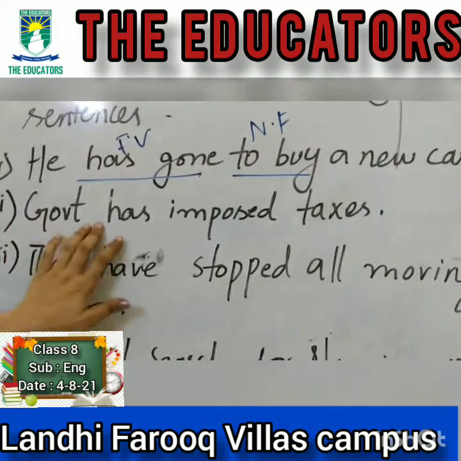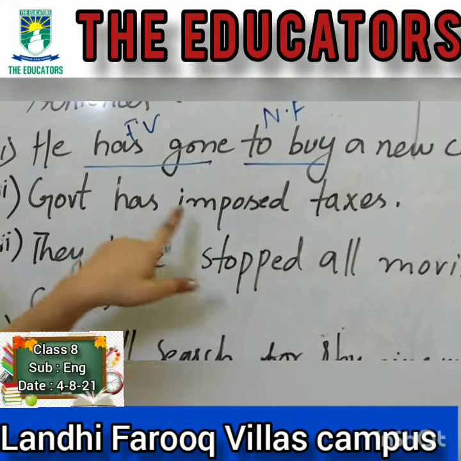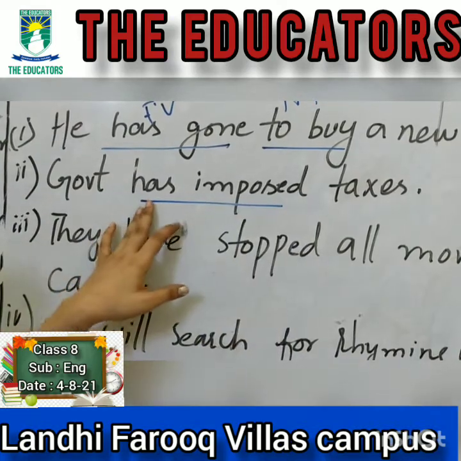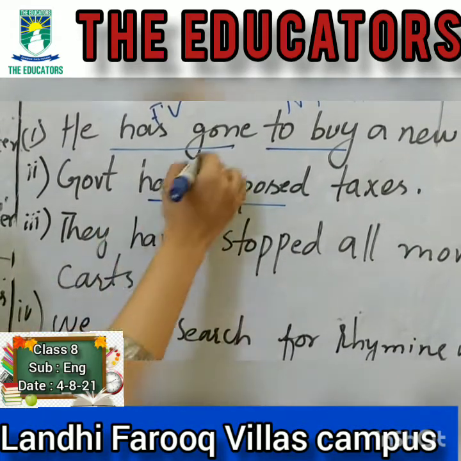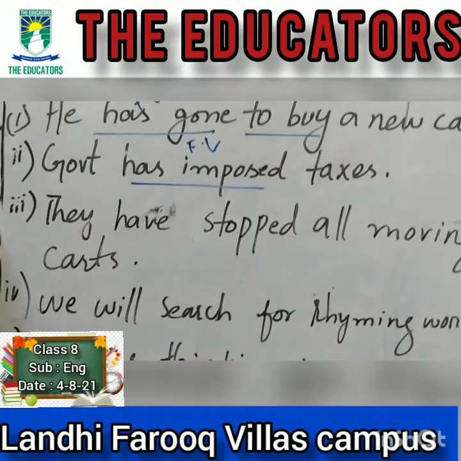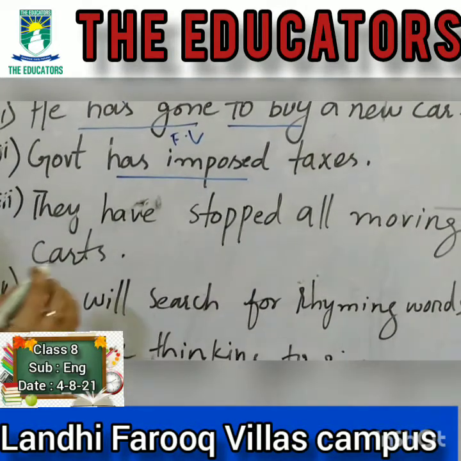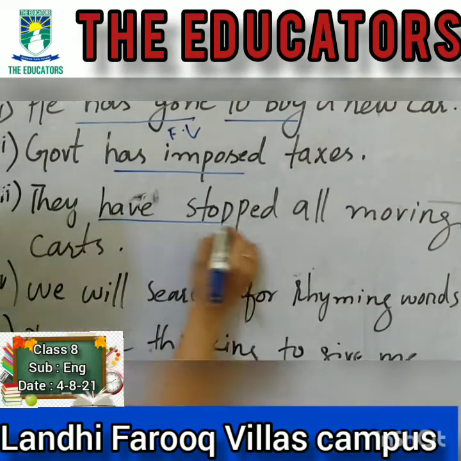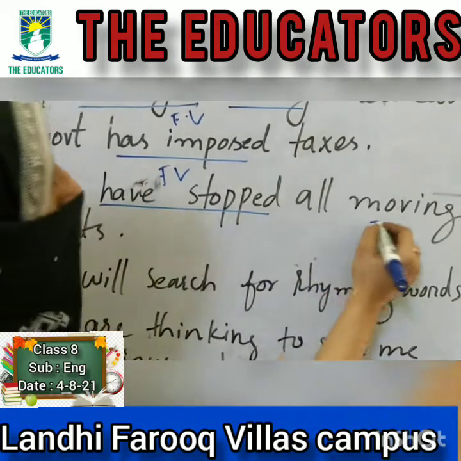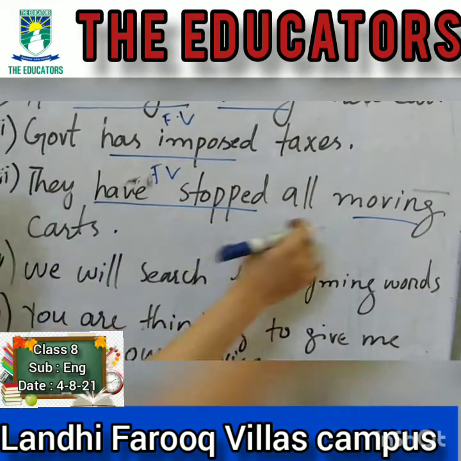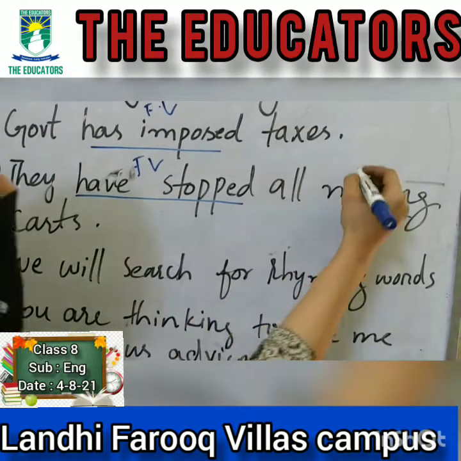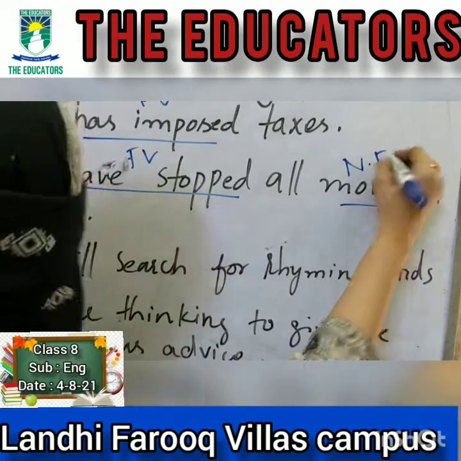Now see the second: Government has imposed taxes. There is just one verb used in this sentence, which is imposed, and it is used with the auxiliary verb has, so it would be the finite verb. There is no non-finite verb in this sentence. See the third sentence: they have stopped all moving cars. In this sentence, "have stopped" helps us identify the tense, so it would be a finite verb, whereas "moving," which is used in succession of a noun, doesn't help us identify the tense but is used for the completion of the sentence, so it is a non-finite verb.